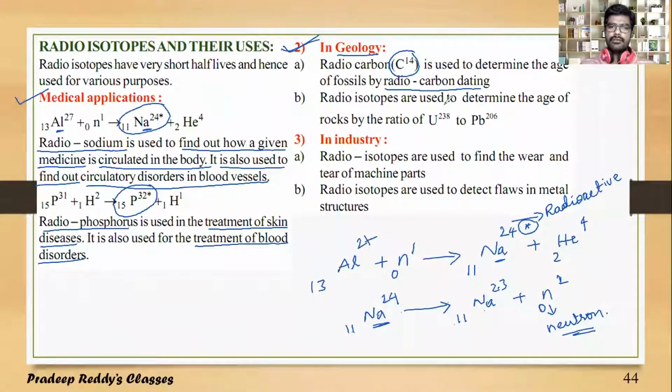Likewise, radioisotopes are also used in determining the age of rocks by the ratio of uranium-238 and lead-206. Pb is lead, which is a stable element, lead-206.